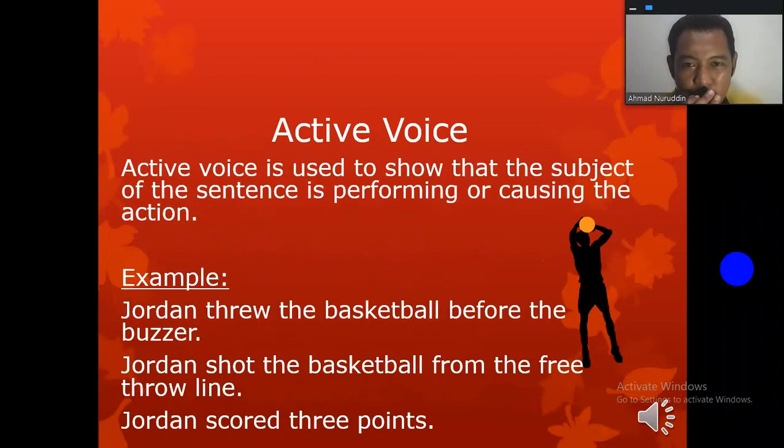What is the definition of active voice? Active voice is used to show that the subject of the sentence is performing or causing the action. Example: Jordan threw the basketball before the buzzer. Jordan shot the basketball from the 3-point line. Jordan scored 3 points.